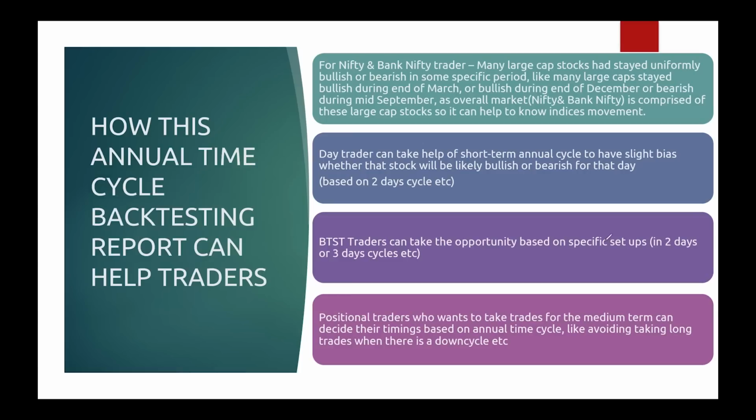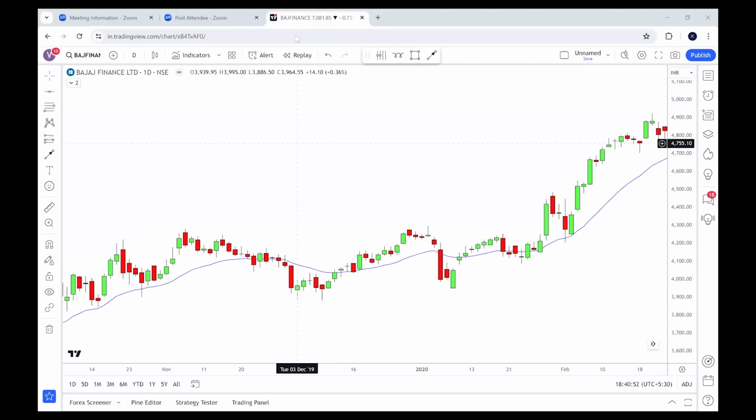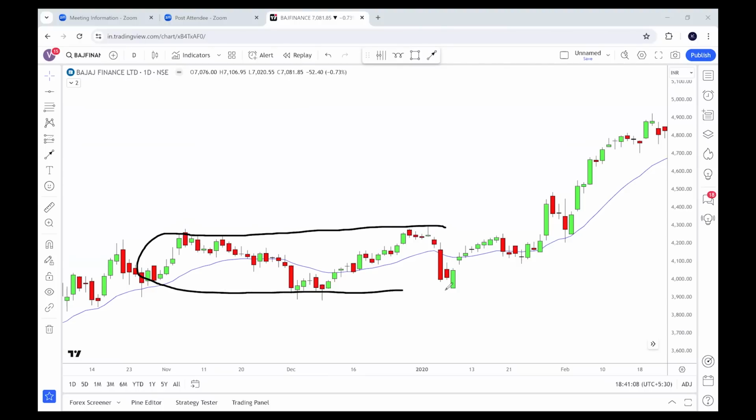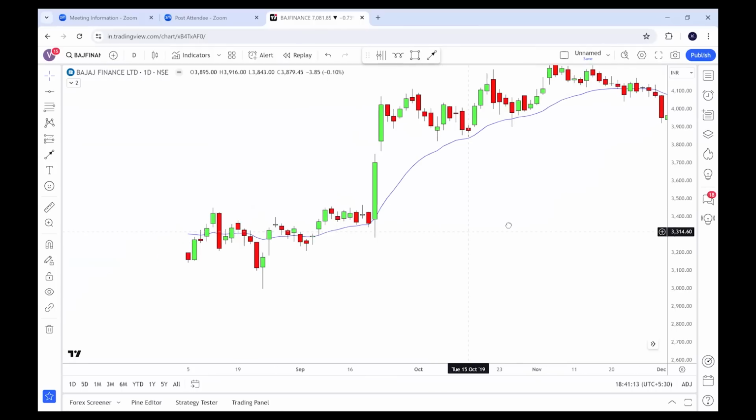How can they make use of it? Suppose a positional trader wants to take a trade for the medium term, he can decide the timing based on the annual time cycle. So for example, somebody is a big fan of maybe Bajaj Finance stock. He is looking at the chart and he can see that, okay, Bajaj Finance is making a strong consolidation and overall trend is bullish, right?